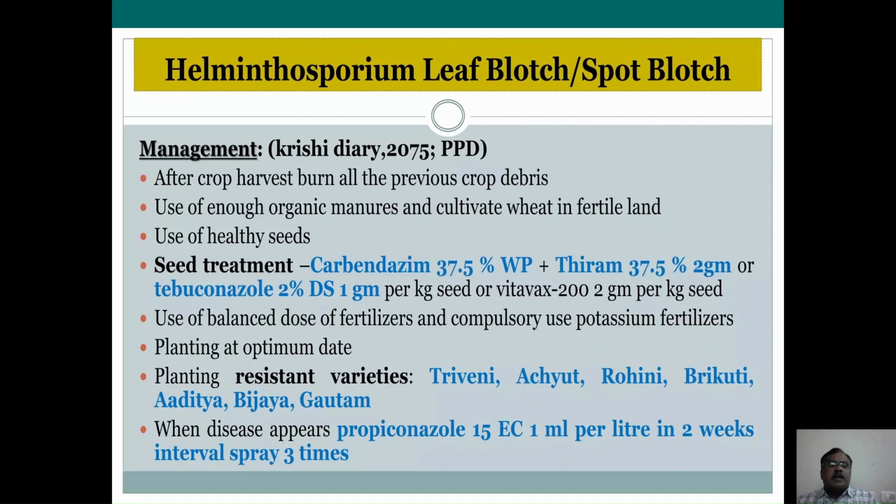Use balanced fertilizers, plant at the optimum date, and use some of the reported resistant varieties like Triveni, Achua, Rohini, or Braikuti, etc. When the disease appears at a later stage, you can go for spraying of propiconazole at the rate of 1 ml per liter, and repeat as necessary at a 15-day interval.